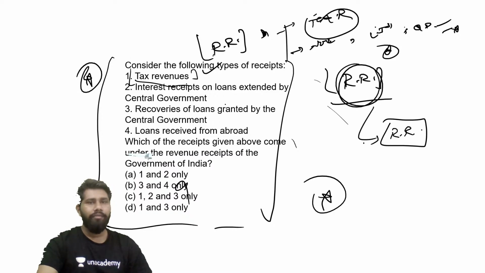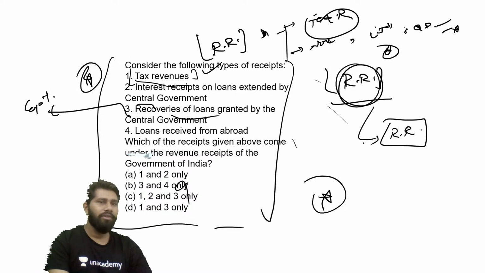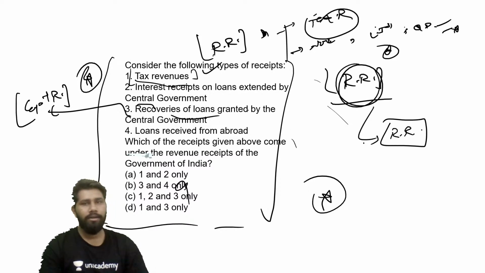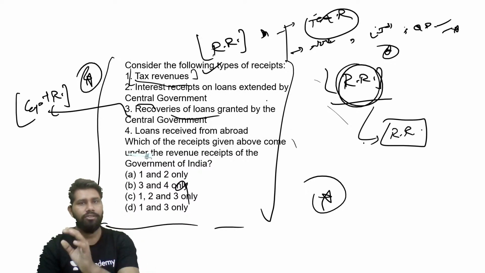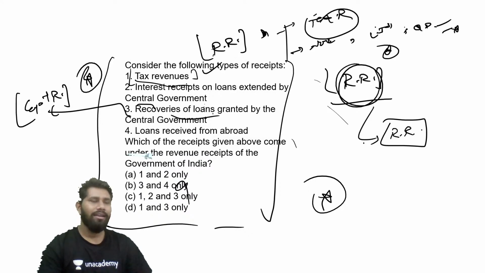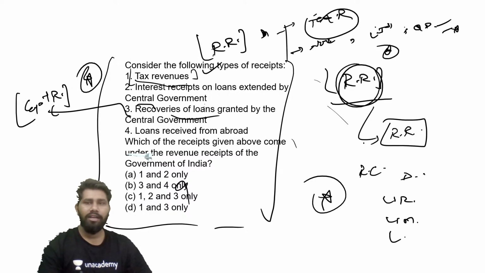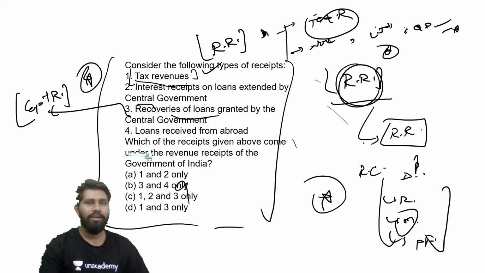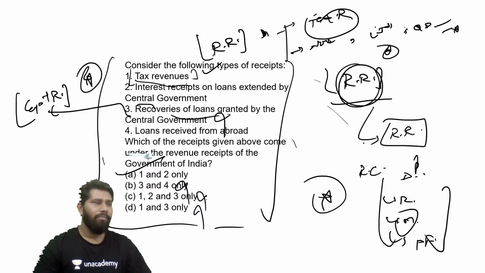Now C. Everyone knows, guys, that recoveries of loans are an integral part of the capital receipts of the government of India. So option number three is actually a part of the capital receipts of the government, not the revenue receipts. Capital receipts mean the recovery of loans, disinvestment, market borrowings, and also PF deposits and all, right? So recovery of loans forms part of capital receipts. So the third option has been eliminated. By just eliminating the third option, guys, directly you can reach the answer, that is A, right? A becomes the correct answer to this particular question. Very, very, very important.